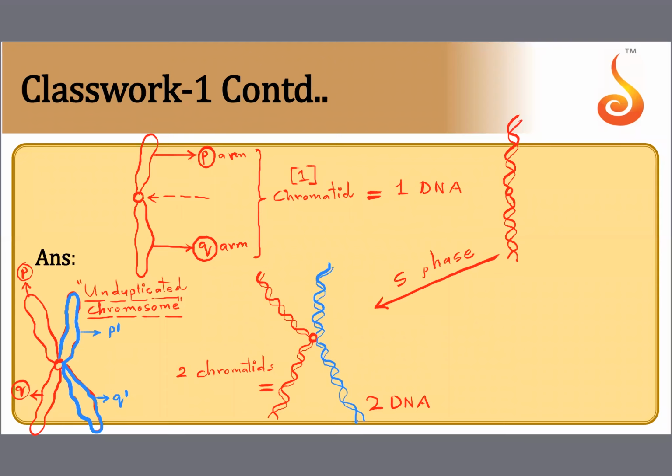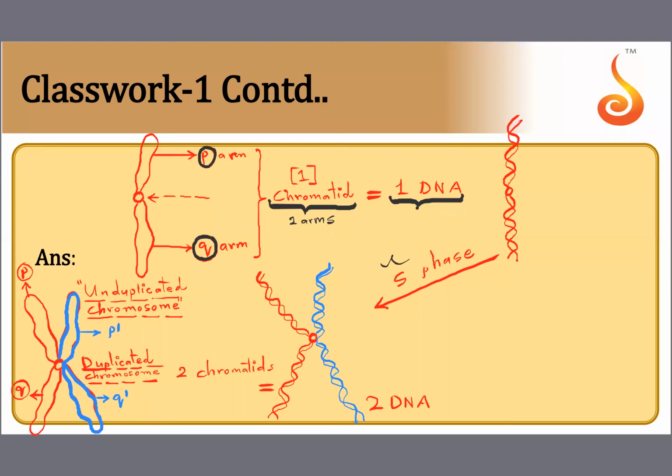So now this is called a duplicated chromosome because it has two chromatids. See how an unduplicated chromosome became a duplicated chromosome. An unduplicated chromosome had only one chromatid, which is equal to one DNA molecule. Remember, one chromatid means two arms. What are those arms? P arm, Q arm together is one chromatid. So it had one chromatid, and one chromatid is equal to one DNA molecule.